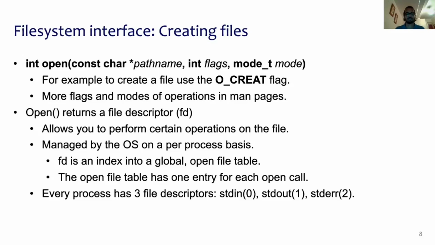Open returns a file descriptor, which is an integer. It allows you to perform certain operations on the file, and the file descriptor is managed by the OS on a per process basis. The file descriptor is an index into a global open file table, and the open file table has one entry for each open call. Every process has three file descriptors, stdin, stdout, and stderr, which are represented by file descriptors 0, 1, and 2 respectively.